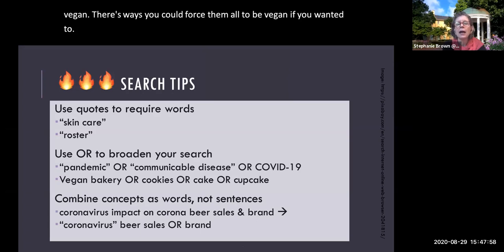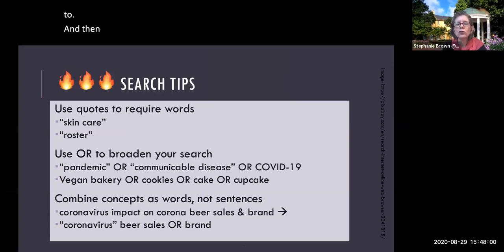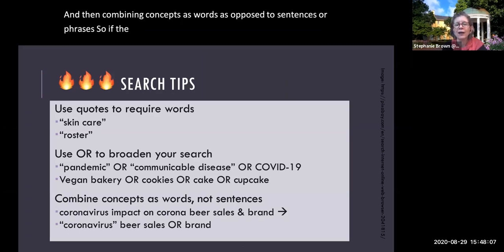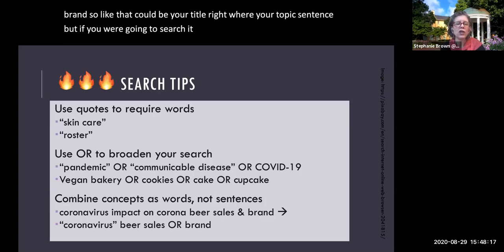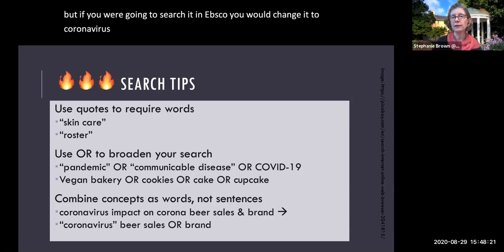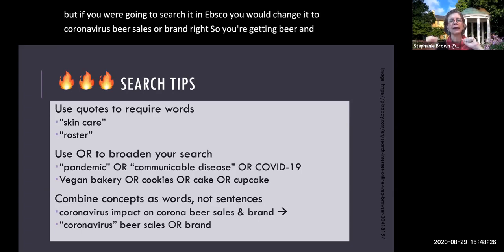And then combining concepts as words as opposed to sentences or phrases. So if the topic was coronavirus impact on Corona beer sales and brand, so like that could be your title, right? Or your topic sentence. But if you were going to search it in EBSCO, you would change it to coronavirus AND beer AND sales OR brand, right? So you're getting beer and coronavirus and you're getting sales or branding.